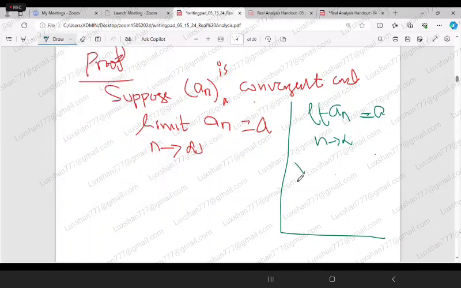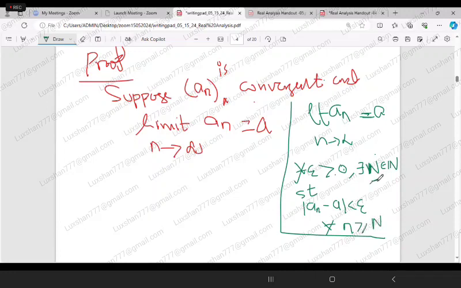So you can say that for all epsilon greater than 0, there exists N belonging to the set of natural numbers such that mod of a_n minus a is less than epsilon for all n greater than or equal to this particular N. Okay, so that is the definition.